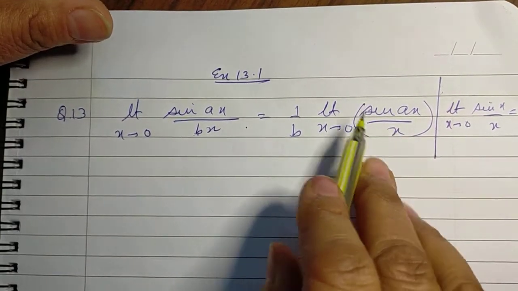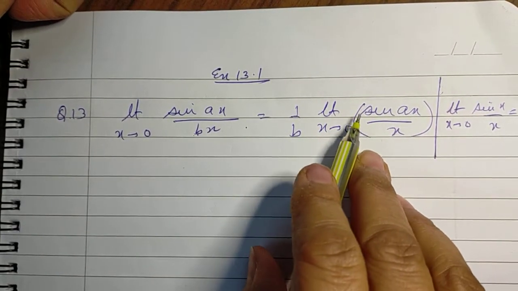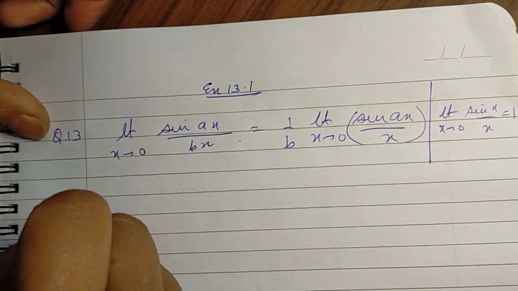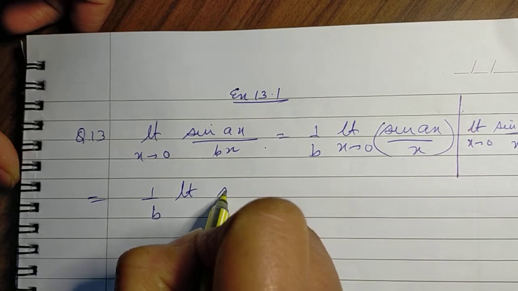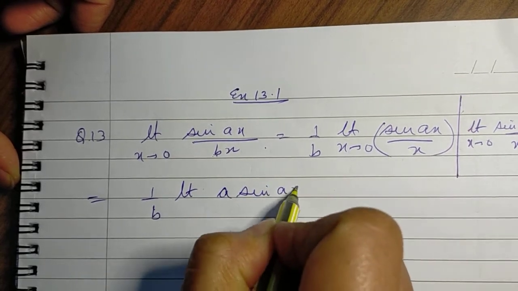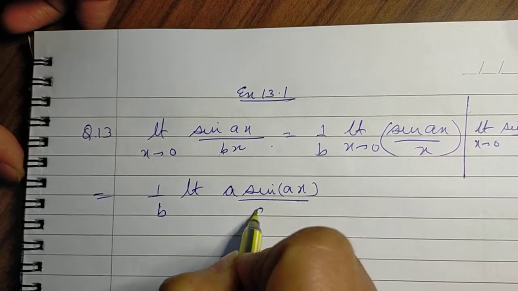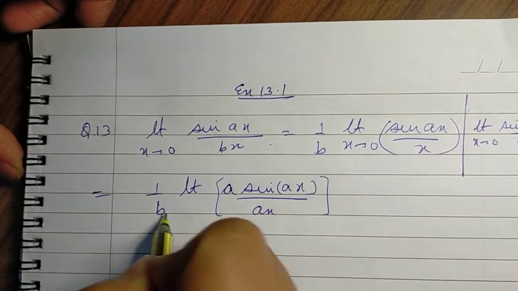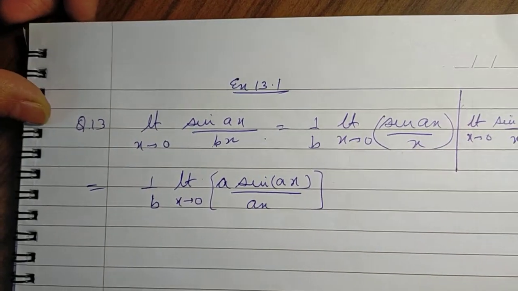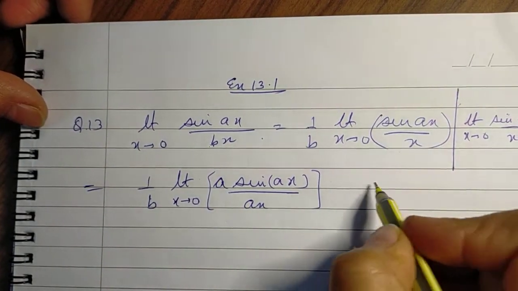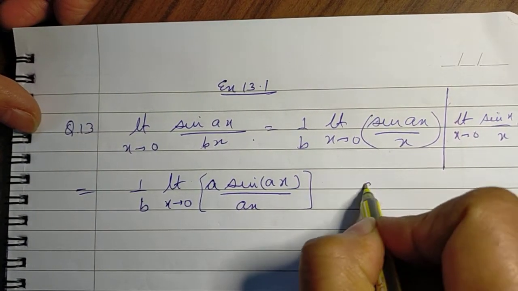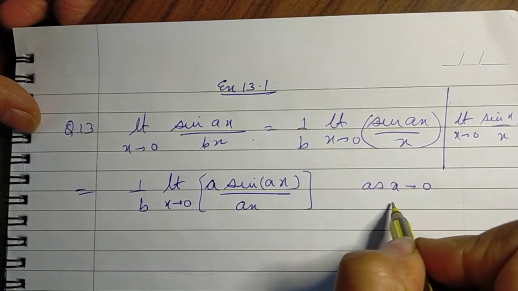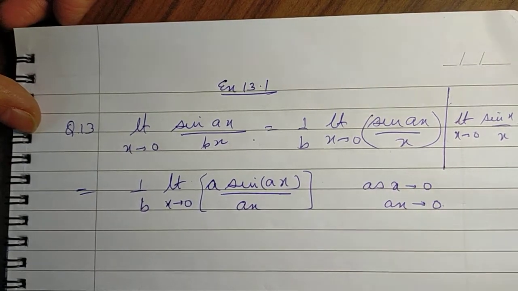So, to be able to use this result, we need the denominator also to have a. So, multiplying and dividing both numerator and denominator by a, what do we get? 1 over b limit a sine ax upon ax, x tending to 0. Now as x tends to 0, ax will also tend to 0.